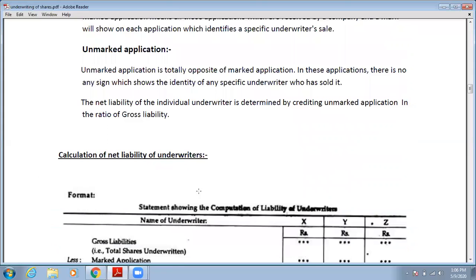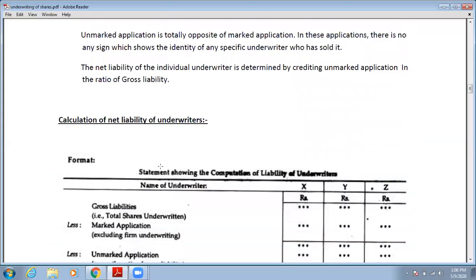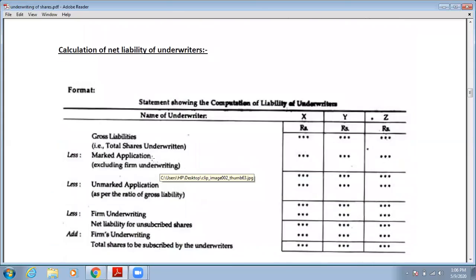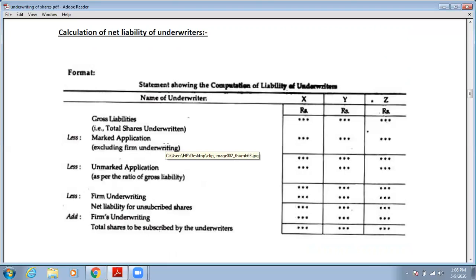So now we have to calculate the net liability of underwriters. Let's see the format of calculation of net liability of underwriters. So names of underwriters X, Y, Z. And first we will write the gross liabilities of underwriters X, Y, Z. So जितने शेयर्स की X, Y और Z अंडरराइटर्स ने गारंटी ली है वो टोटल शेयर्स हम यहाँ लिखेंगे. Then less marked application excluding the firm underwriting. So we will write here marked application excluding the firm underwriting.